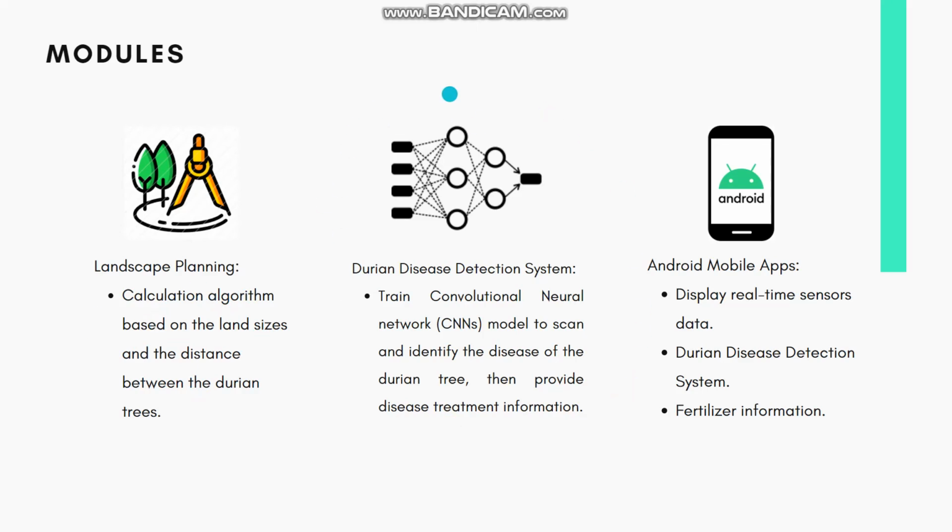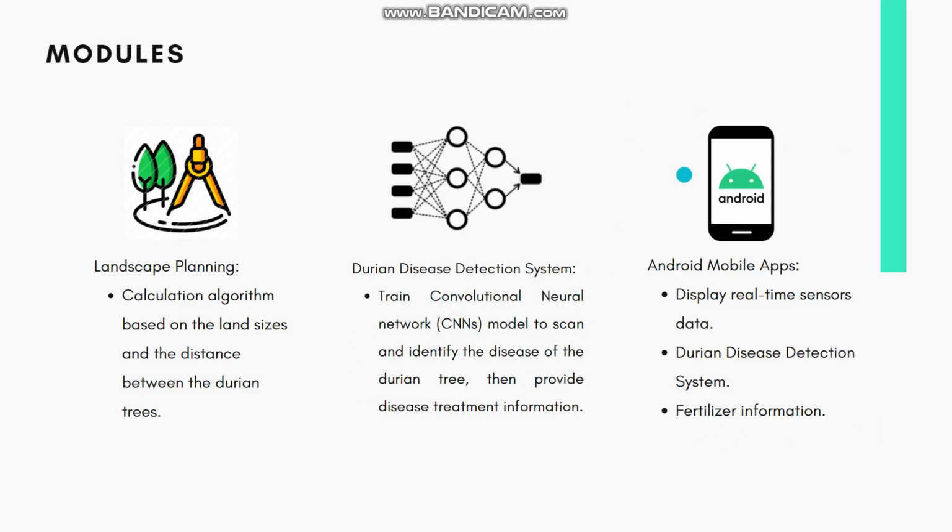And then the fifth one is the durian disease detection module, which trains a convolutional neural network model to scan and identify the disease of the durian tree, and thus provide the disease treatment information to the durian farmers. There are 3 diseases that can be detected in this system, which are the algal fungus disease, rhizoctonia disease, and also the root rot disease. Because the data that I can find from internet sources is very limited, these 3 are the most common diseases that happen on the durian tree.